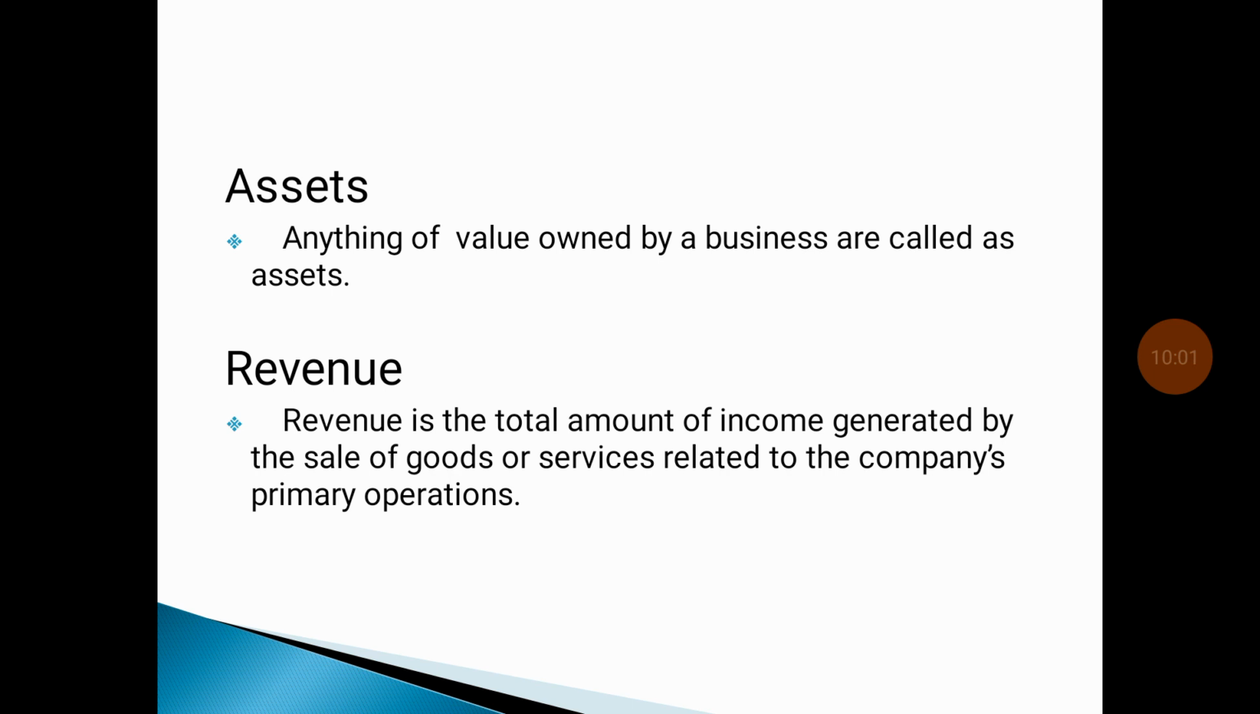Then revenue. Revenue is the total amount of income generated by the sale of goods or services related to a company's primary operation. So, the amount received by selling goods or services related to our business is called revenue. For example, a textile industry sells dress materials to their customers. So the income earned by that is called revenue.